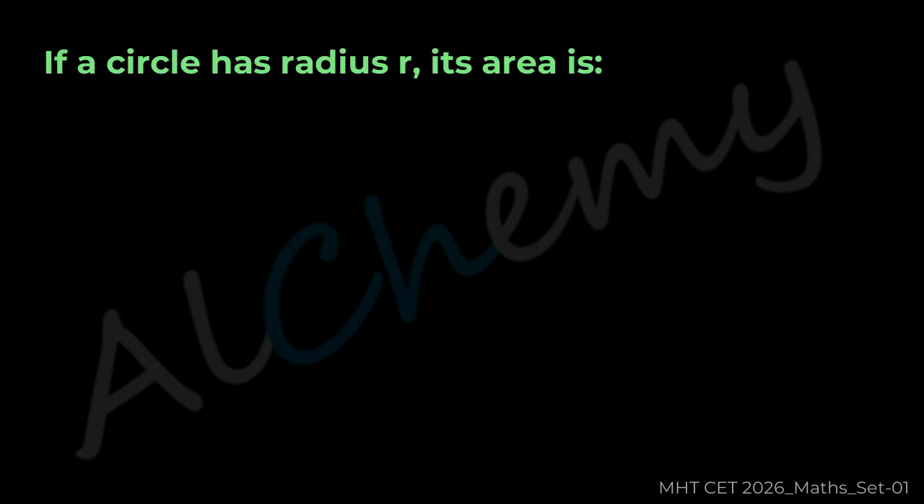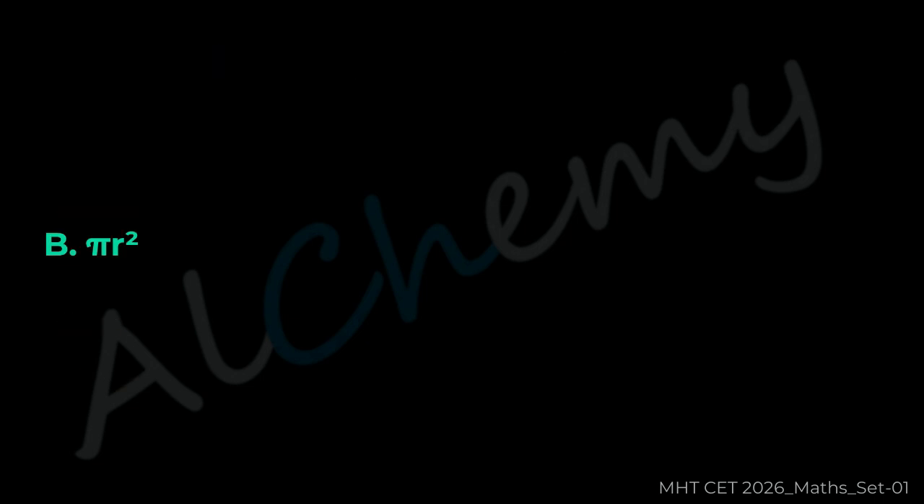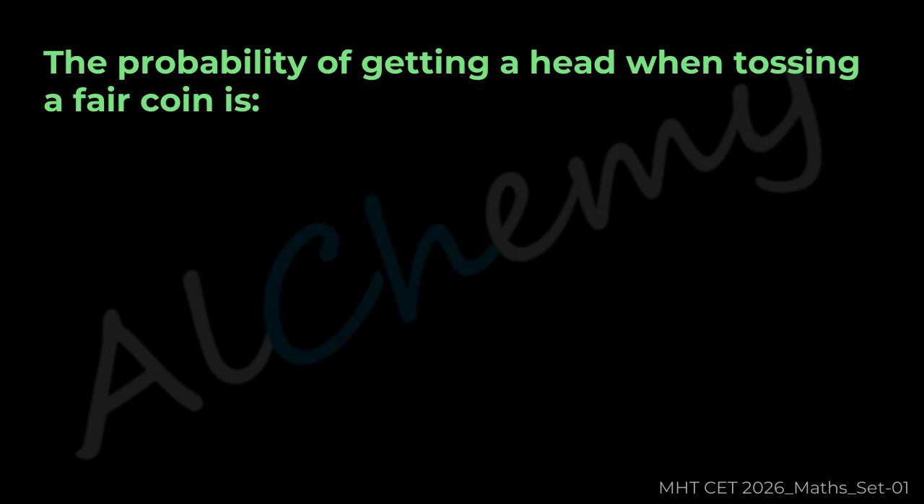Question 25. If a circle has radius r, its area is. Question 26. The probability of getting a head when tossing a fair coin is.